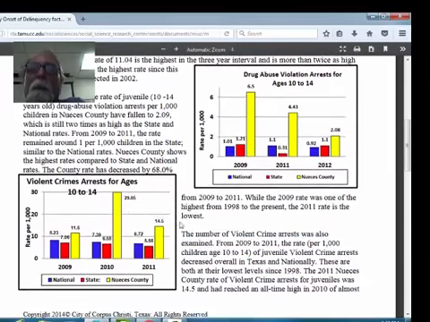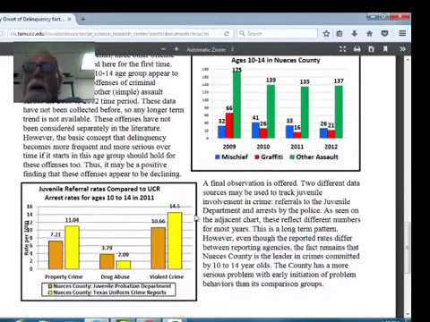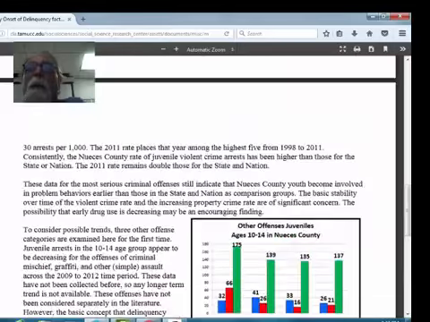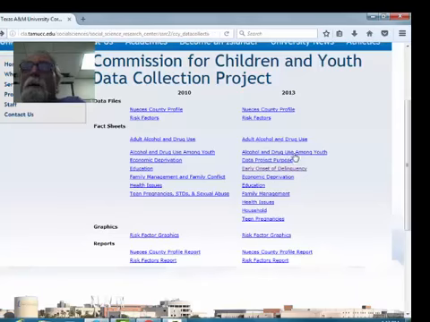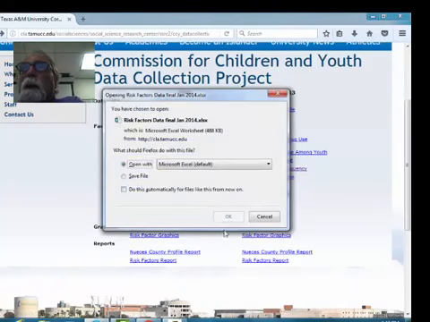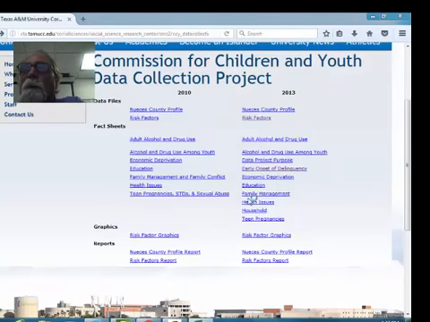Violent crime was high in 2010, going down. Other offenses, juvenile referral rates. And again, I'm not going to go through all of these, but if you want some solid data about children and youth, there's a lot of data that demonstrates what's going on as well.